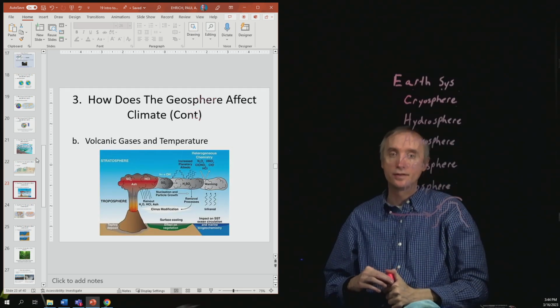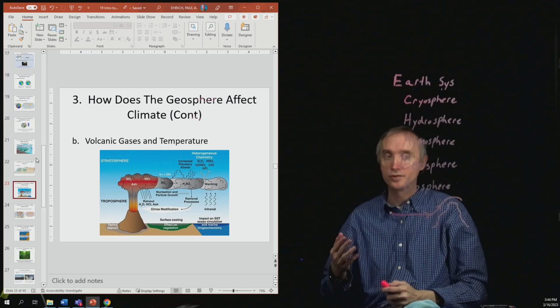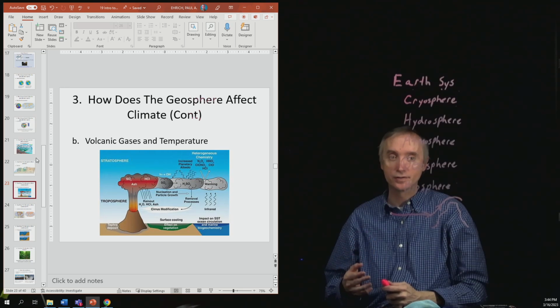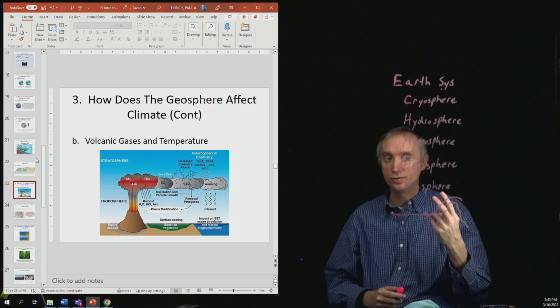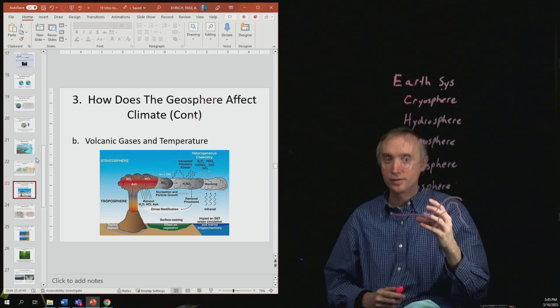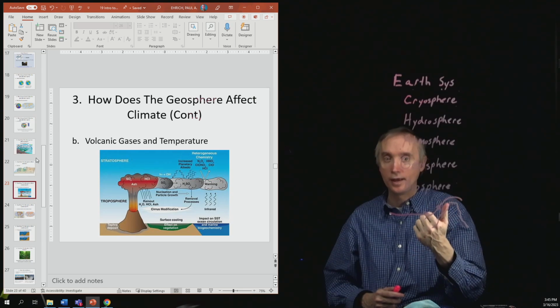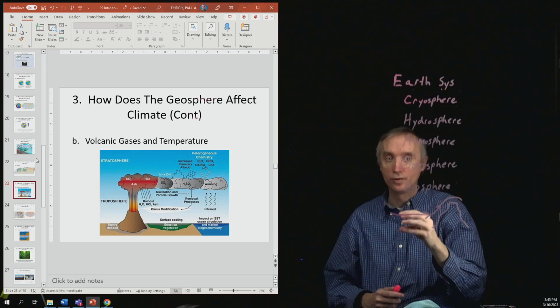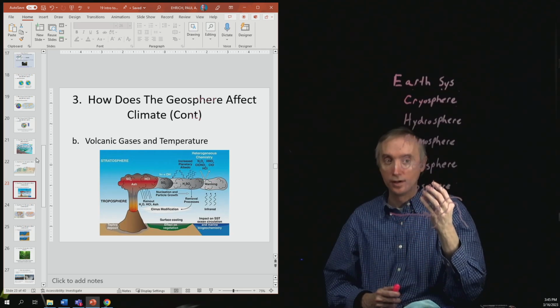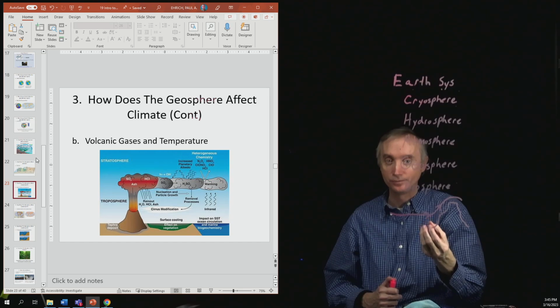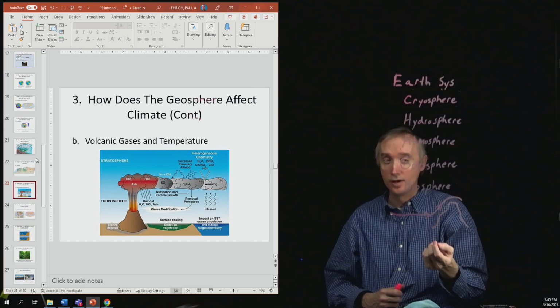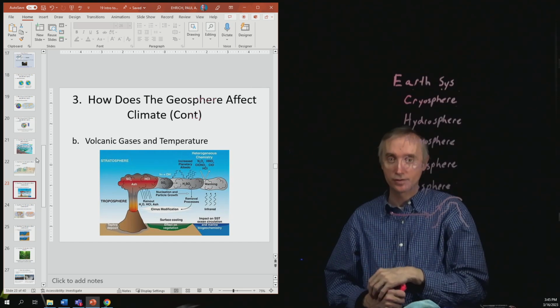Okay, another thing that the geosphere can do is it produces volcanoes. And volcanoes produce gases. There are basically two kinds of things that come out of a volcano. One is your volatiles, like water and also CO2. Both of those are things that are normally gases, and we said earlier that those were greenhouse gases.